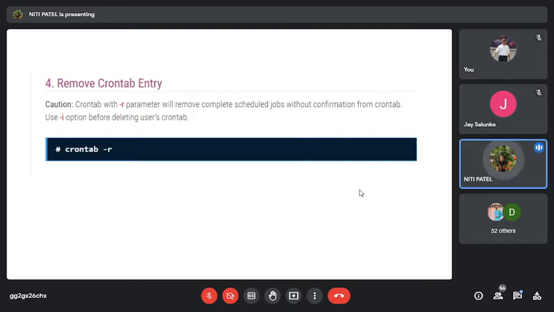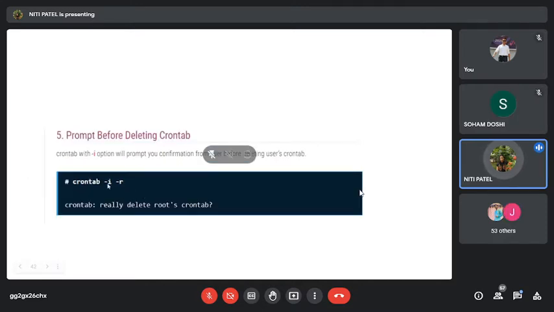Does this same thing happen if it is Excel, PPT or any other application? Yes. So the same thing, if you want, you can do in your crontab also. If I make use of an option called -i with crontab, it will ask you to remove that entry and take your confirmation before removing. How is the confirmation taken? See, "really delete root's crontab?" If you press Y, it will remove. If you press N, it will not remove.